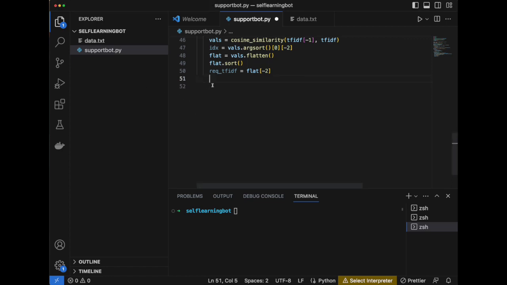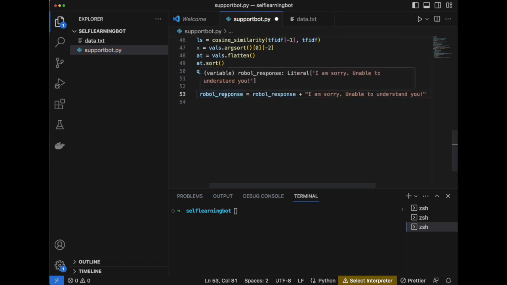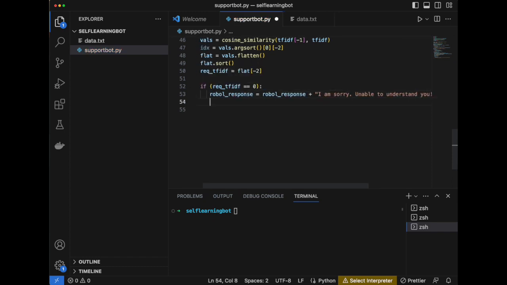We check if it matches or not. If the bot doesn't find any matching information, then the req_tfidf variable will be 0, and the bot has no idea about the topic.